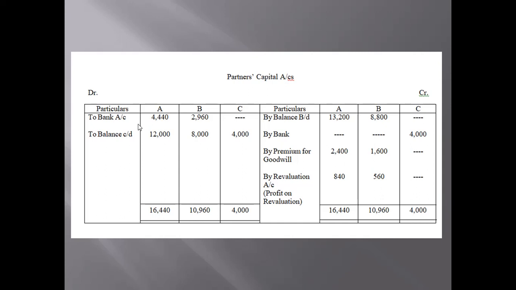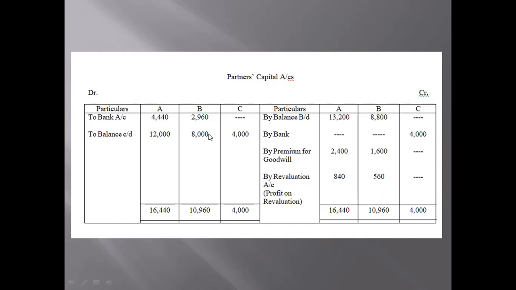Please note this down and remember these things. If you remember these kinds of things, accountancy will be very simple. But if you don't understand and learn a few things, then accountancy is going to be very complicated. So we write 'to bank'. This amount is the surplus that they will withdraw, and we get the balance: 4,440 and 2,960 for A and B.